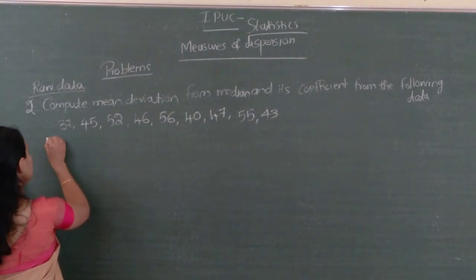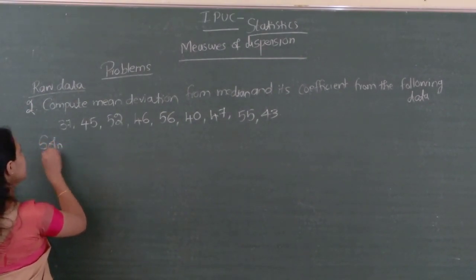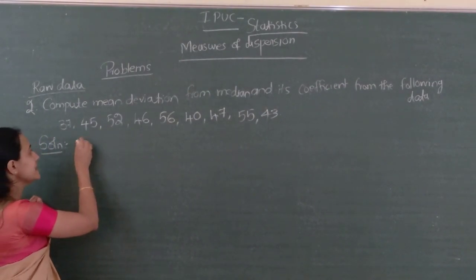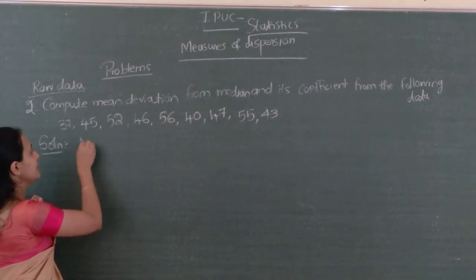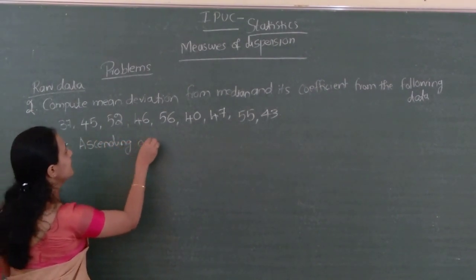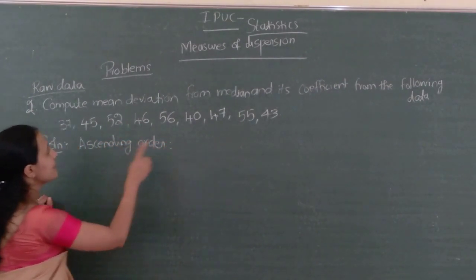So, solution. First we have to find the median. For finding the median, arrange the observations in ascending order. Which is the lowest value?